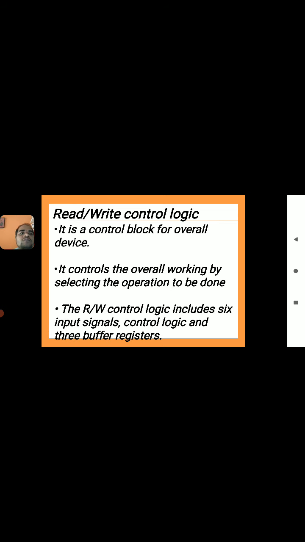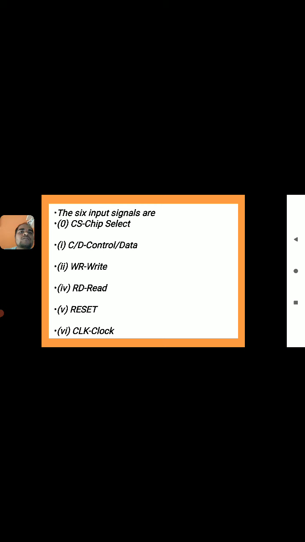The 6 input signals we are using are as follows. CS, the chip select signal, is an active low signal. Another is C/D bar, the control or data signal. WR bar is the write signal, and RD bar is the read signal. Reset is used to clear all the registers. And the clock signal CLK is used with the clock frequency.